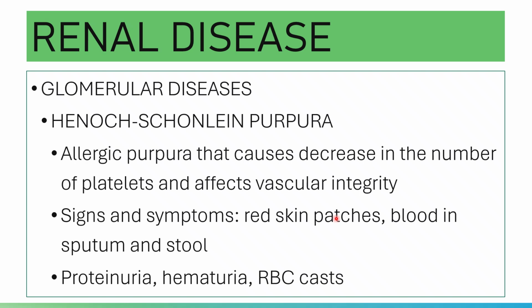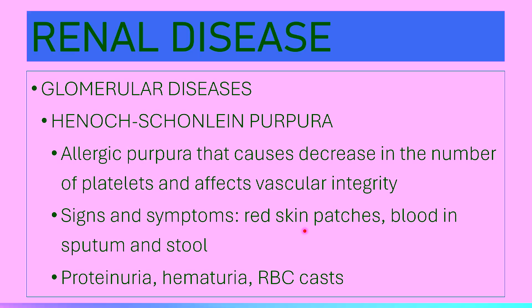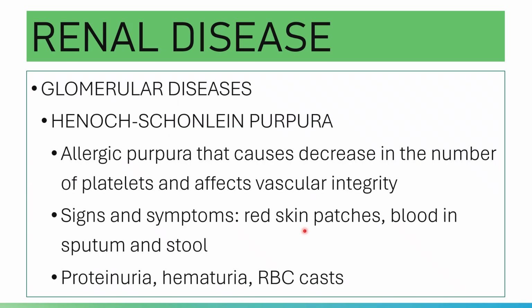So in the skin, of course, you have red skin patches. In the respiratory tract, you have blood in the sputum. And in the gastrointestinal tract, there is blood in the stool. Among the complications of Henoch-Schonlein purpura, renal involvement is the most serious.